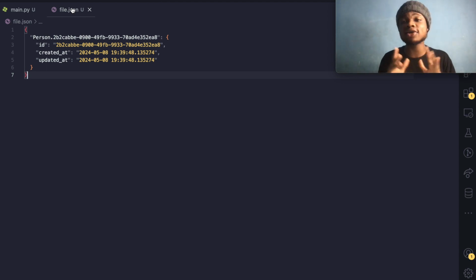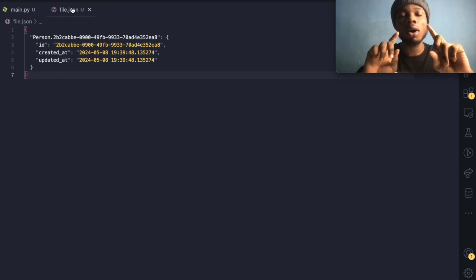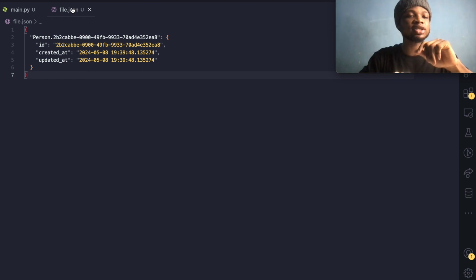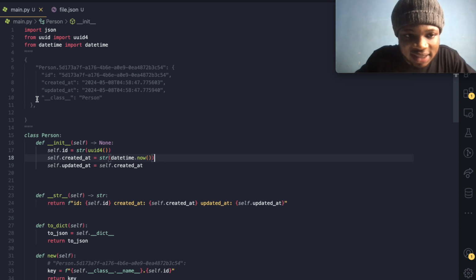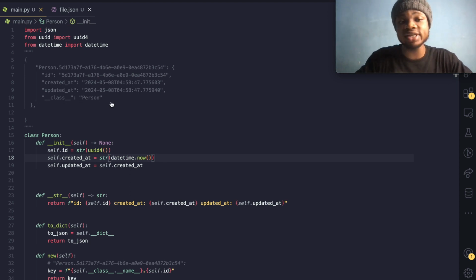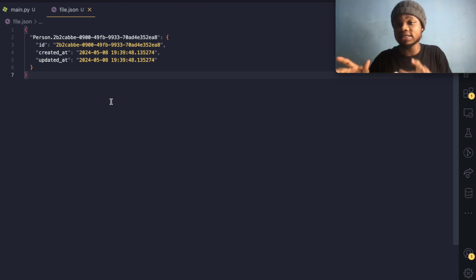But hold on, it's not done yet. Don't rejoice. We still have one more solution to apply on this data, or one more feature to add. And what is the feature? We have to add the class name of that object so that we can know a particular class or model in our database, because we have lots of models.